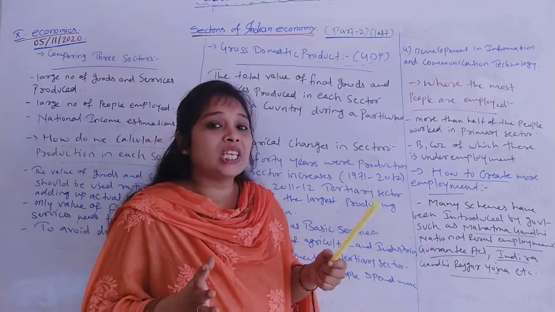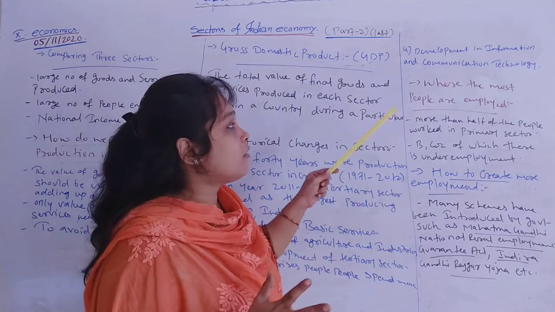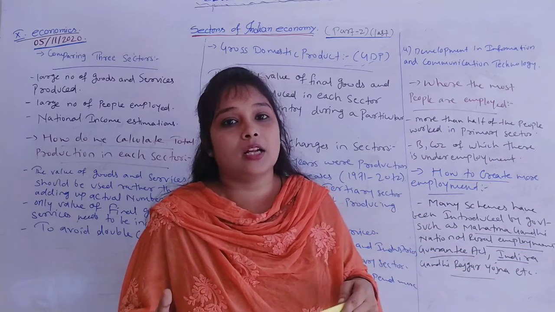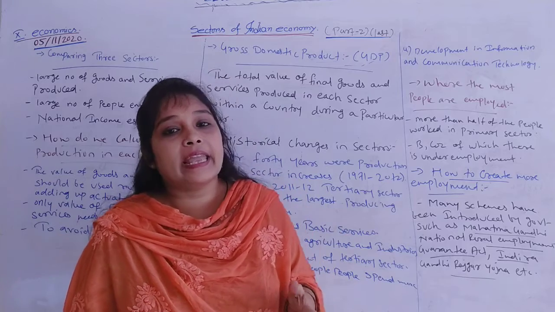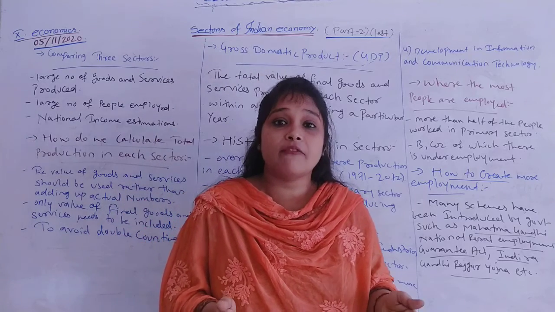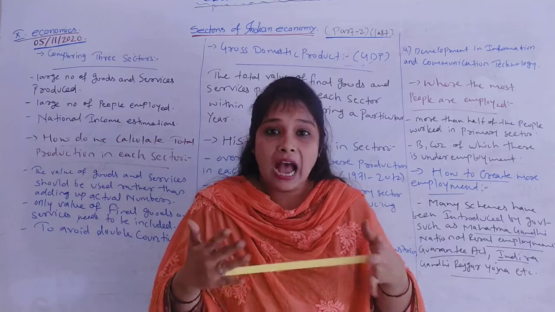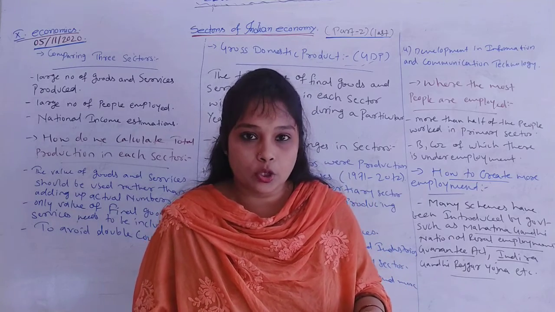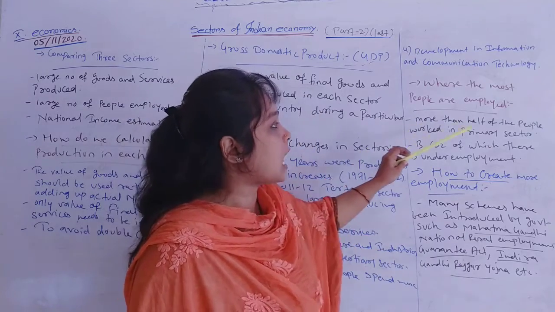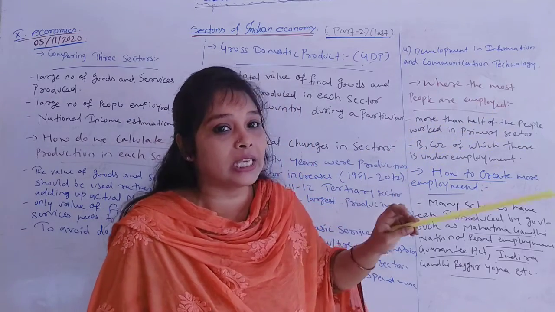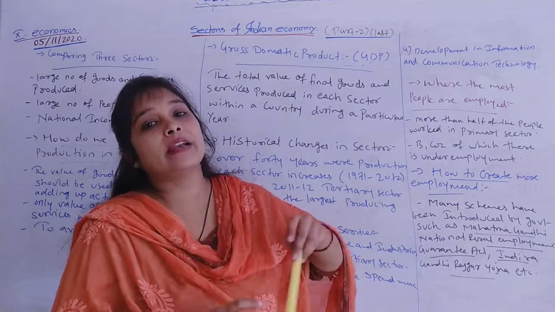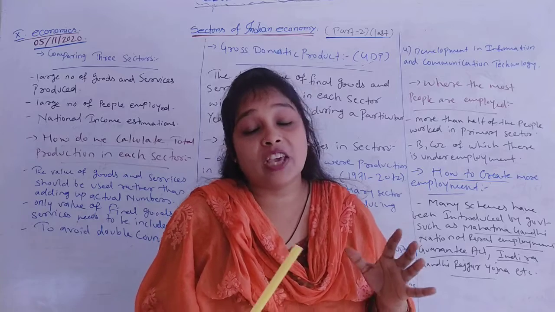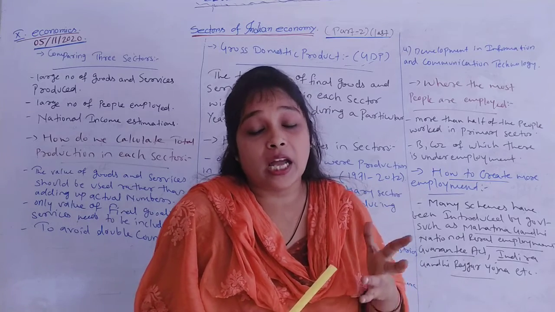Now, when we talk about these three sectors, we will see where most people are employed: in primary, secondary or tertiary. As we know, India is an agrarian country, and 74%, or you can say more than half of the population of India, depends upon agriculture. So over here you can say that more than half of the people work in the primary sector. Now, more than half of the people working in the primary sector faces the problem of underemployment.